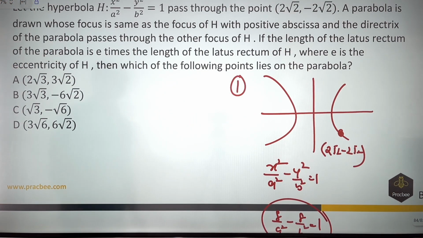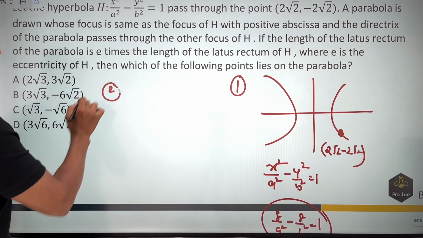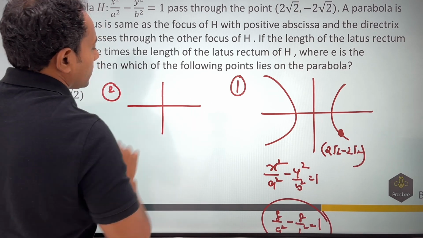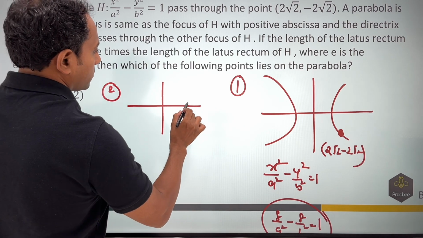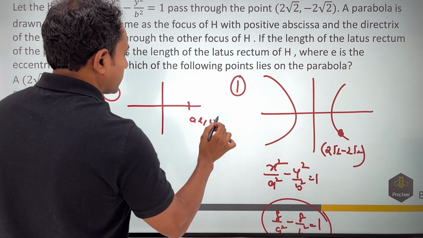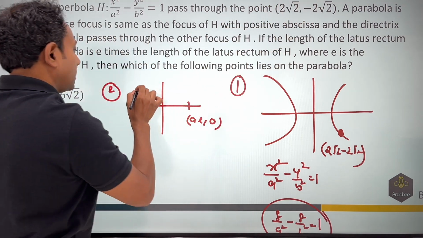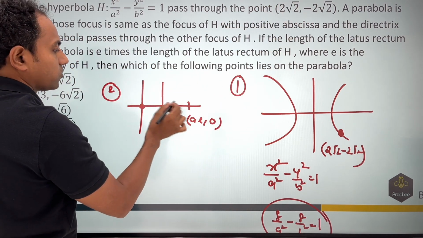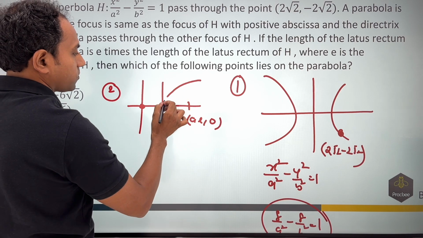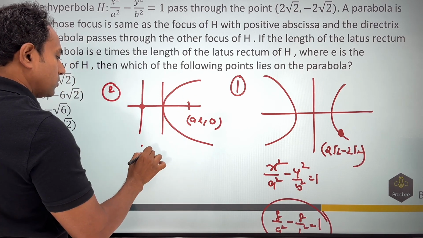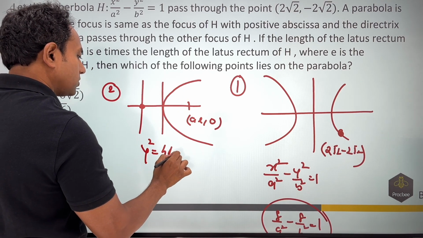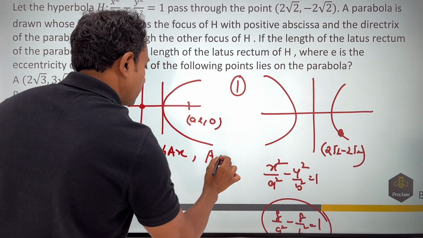Now for the second part, what they are saying is there is a parabola that has its focus same as that of this one. So this will also be (ae, 0). And the directrix passes through the other focus. So we know that both of these distances need to be equal. So my parabola is going to look like that. So here the equation will become y square is equal to 4ax, where a will be equal to ae.